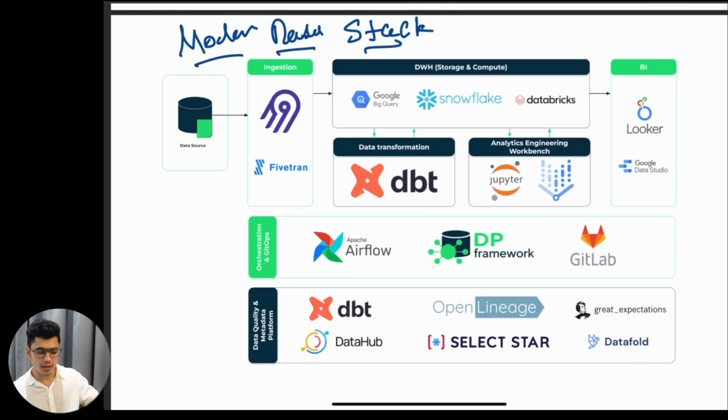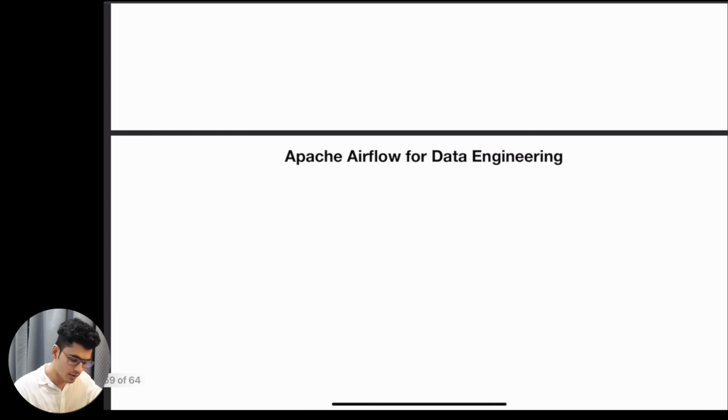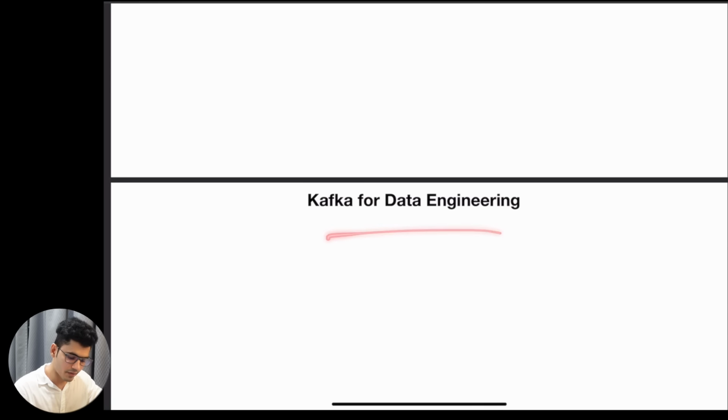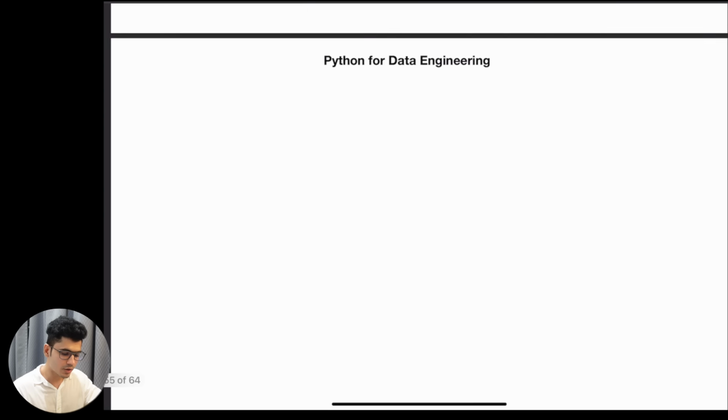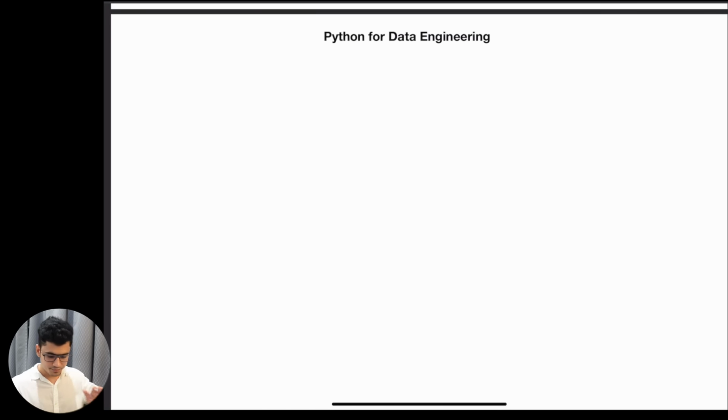All right. Now I want to cover these individual things. What do you need to learn about Python? What do you need to learn about SQL? What do you need to learn about the data warehouse, Spark, Apache Airflow, and Kafka? I just want to cover these individual things. What can you learn? For this, I already have the roadmap available, but I'll just quickly go through this part. Let me just open this.